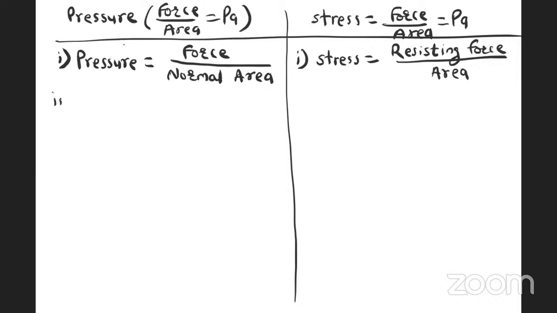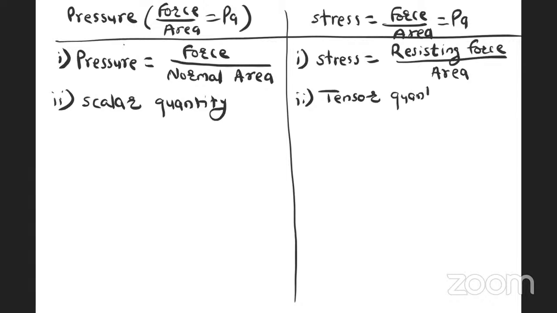Second difference, pressure is scalar quantity. Due to Pascal law, pressure becomes scalar quantity, and stress is a second order tensor quantity. Stress is a tensor quantity, that is second order tensor quantity.